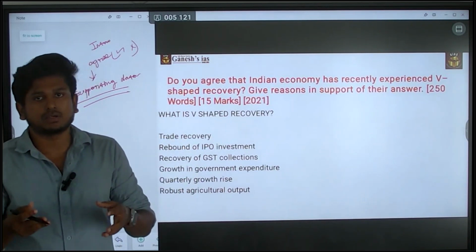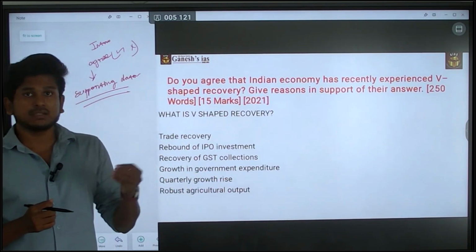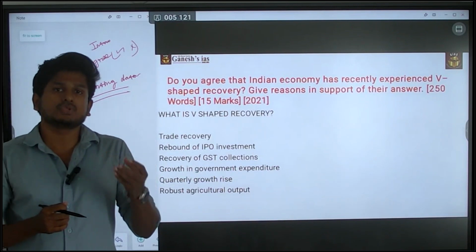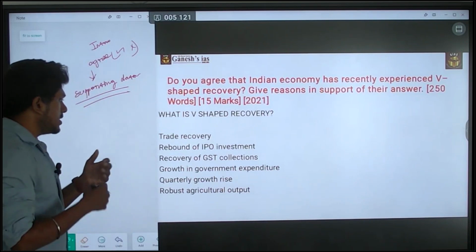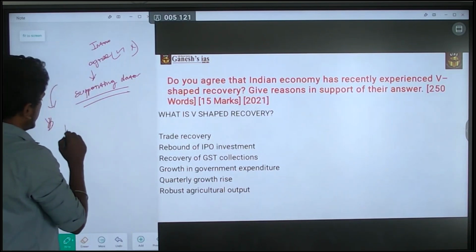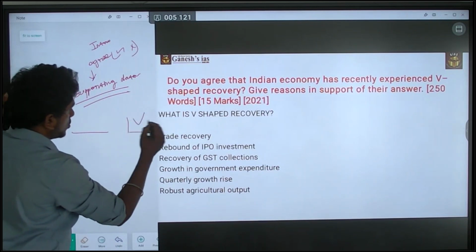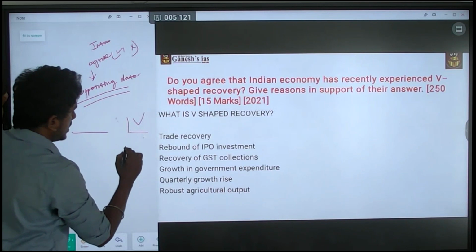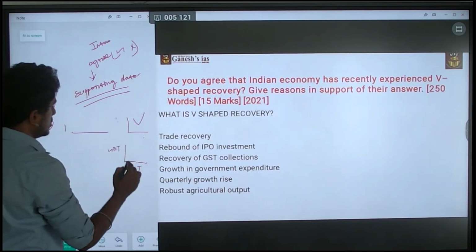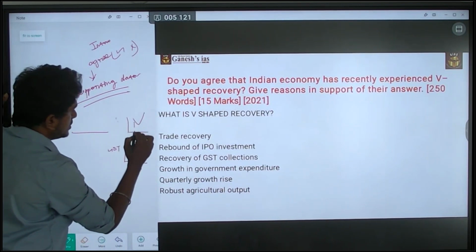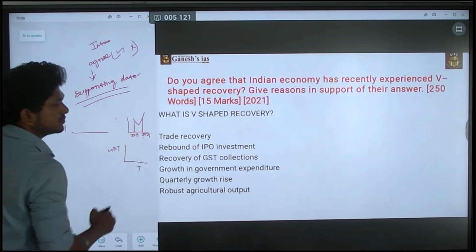So these are the data you can plot. Next, robust agricultural output. There is a huge growth in agricultural produce in 2021 as well. So that thing also you can put. A better way of giving the answer is to plot the first question's answer like this. So GDP growth you can plot here. Next, GST collection. Here the downfall you can plot as 2019, and here the rise you can plot as 2021.